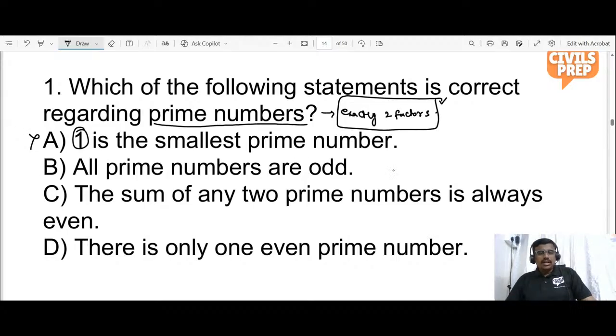All prime numbers are odd? No. We told that the only even prime number is 2. So that is an even number, and all prime numbers cannot be odd.